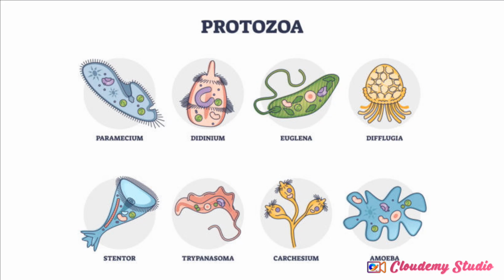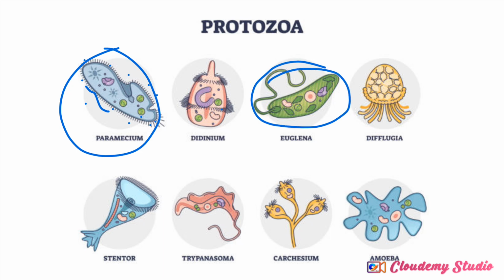So look at this. This is an example of Ciliata, that is Paramecium. All these small things that you see in its body, that is the cilia. You understand? Now this one too is Ciliata. This one is flagella. This one is Mastigophora. Look at the flagella. Can you see? This is the flagella. This is a cilia. Can you see?